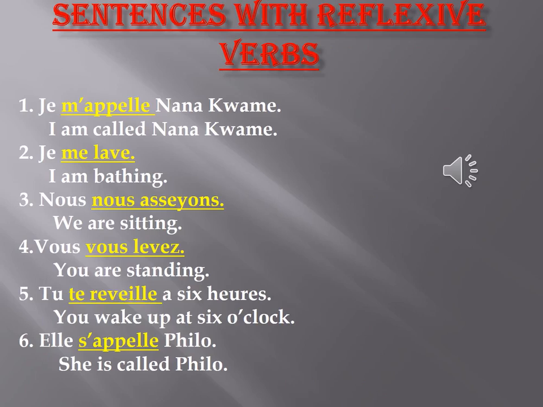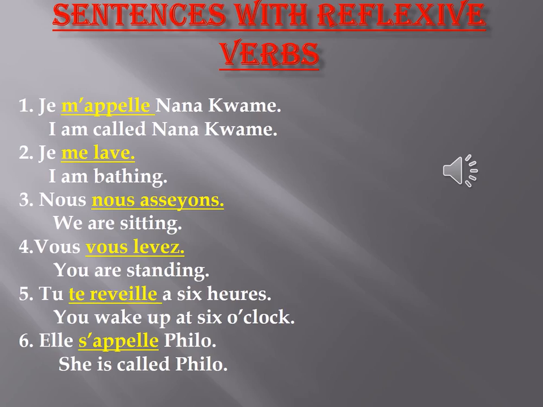Now we have sentences with reflexive verbs. French reflexive verbs. Number one, we have je m'appelle Nana Kwame, meaning I am called Nana Kwame. Now you are not calling someone, but you are referring to yourself. I am called. So the action is being done by yourself and to yourself.